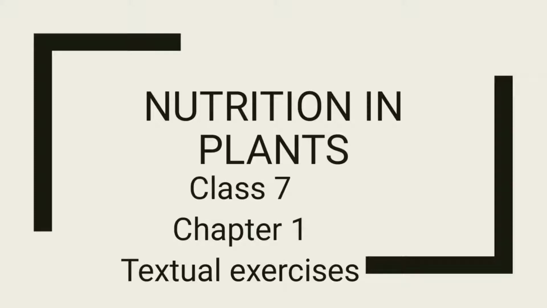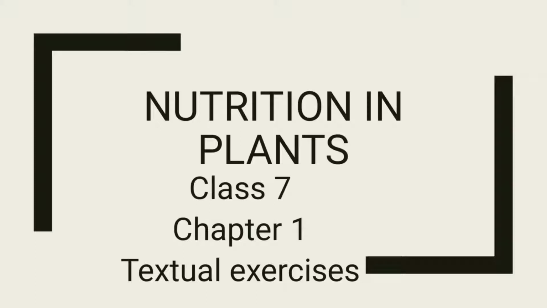First, all organisms need food and utilize it to get energy for growth and maintenance of their body. Next point is, green plants synthesize food for themselves by the process of photosynthesis, and they are autotrophs. Why are they autotrophs? Because they make their food by themselves. Next point is, plants like Cuscuta are parasites. They take food from the host plant.